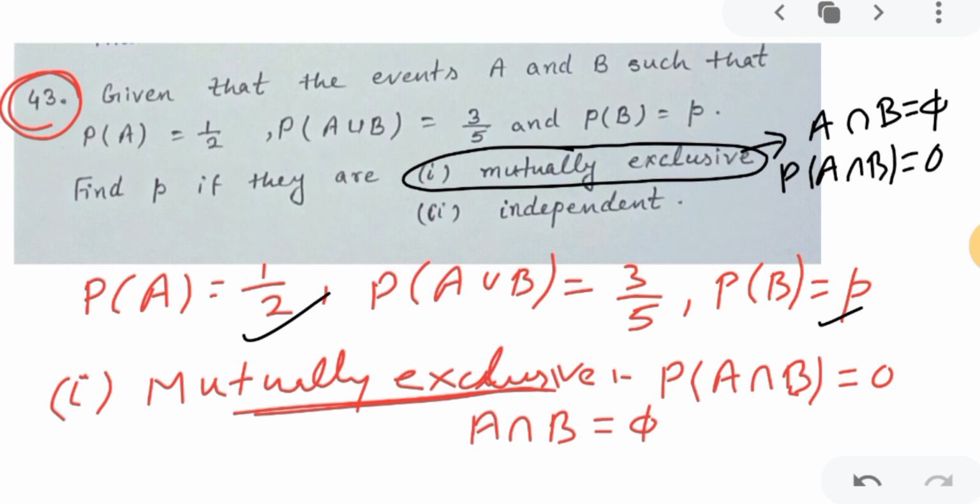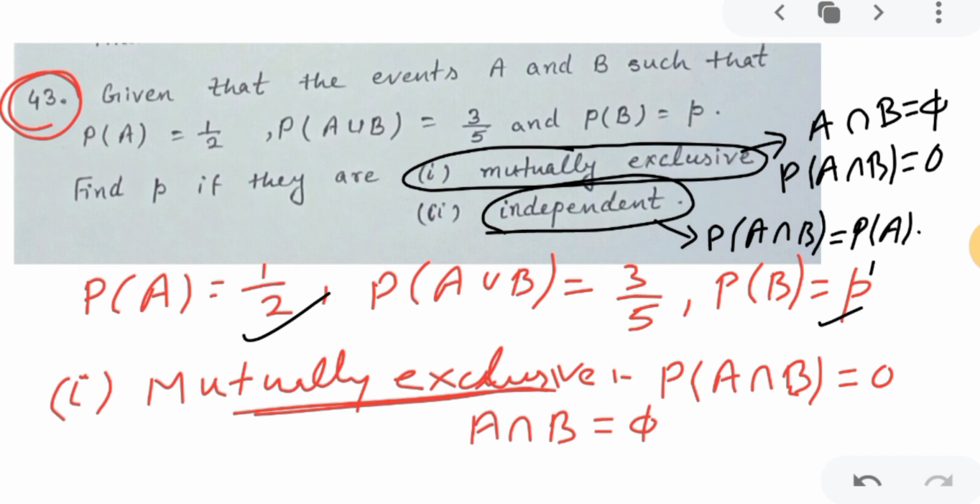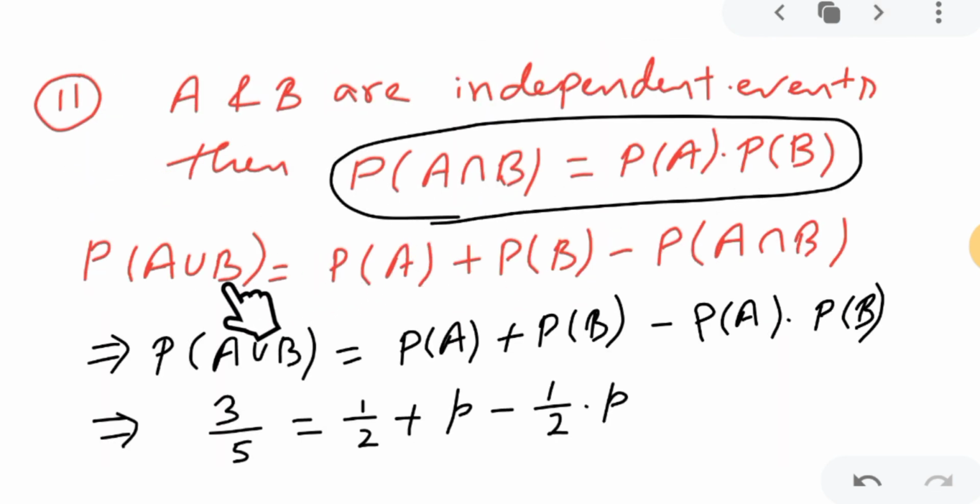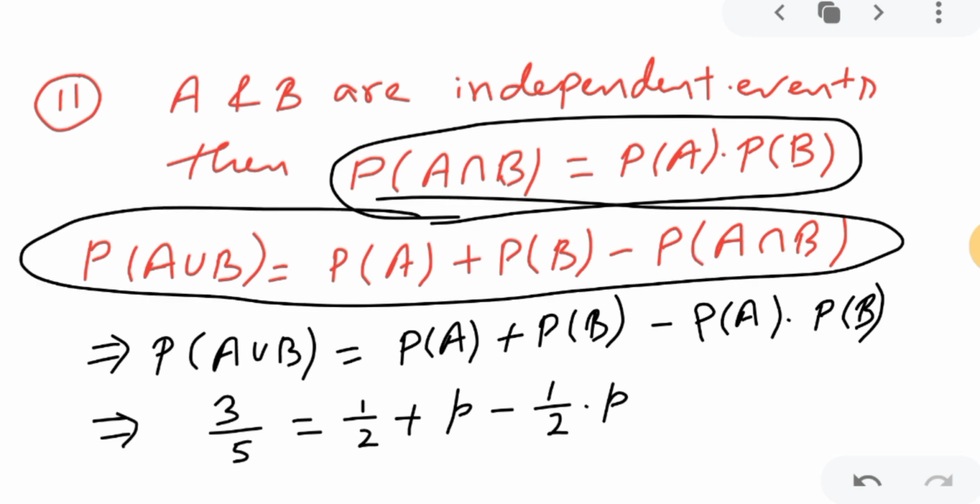And for independent events, the probability of A intersection B is probability of A into probability of B. This was the concept. And one formula was common, which we used. So this was the concept for this question.